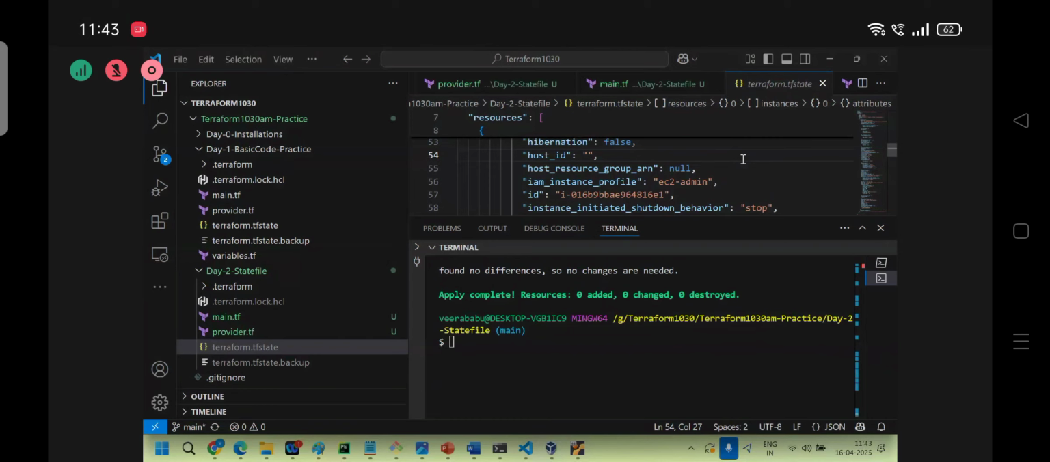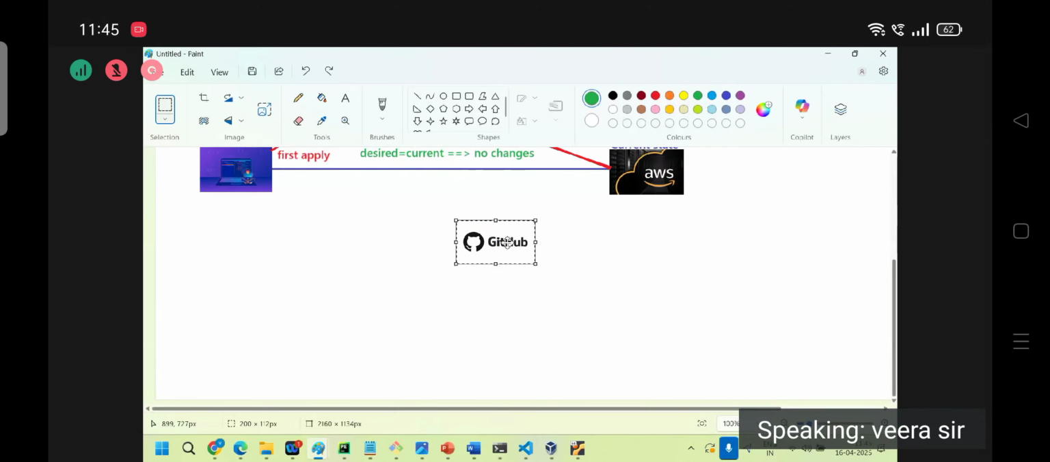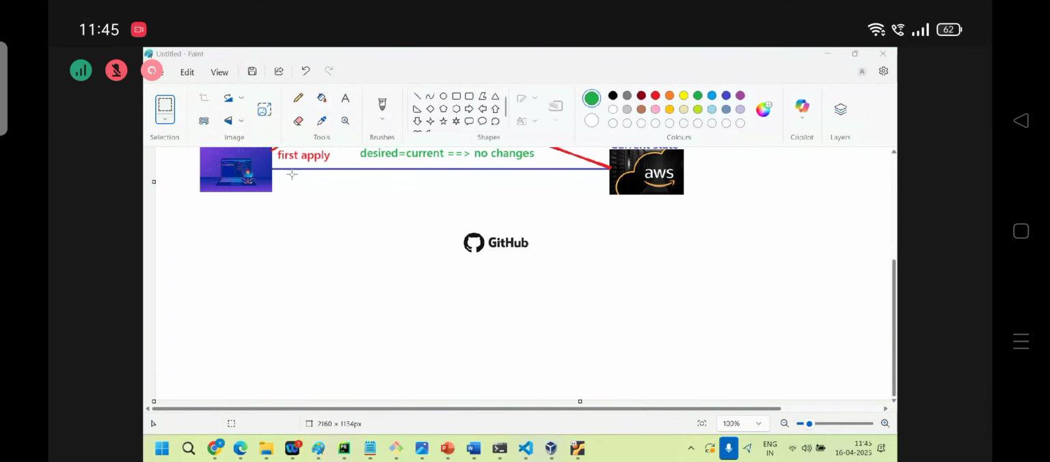Okay. So, the next concept: is it recommended to keep the state file in your local? Let's say you are working in an organization, and 3 members are working parallelly. Whatever it is, only configurations go in, not the state file. Is it recommended to put the state file also in GitHub?